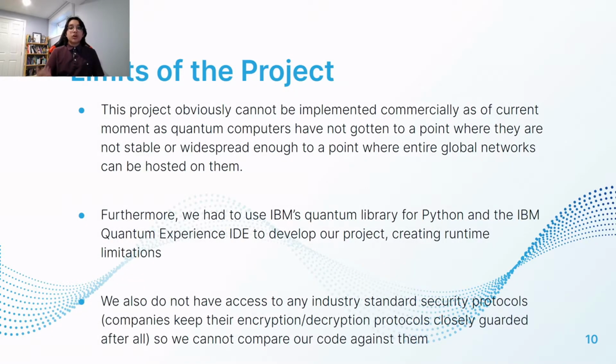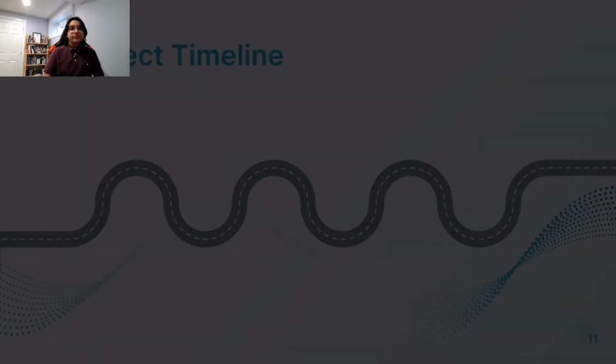So some of the limits of this project include that the project obviously can't be implemented commercially due to the fact that quantum computers nowadays are not stable or widespread enough to the point where we can create entire global networks that revolve around them. Additionally, we, the testers, did not have access to any industry standard security protocols that we could have used to test our code against, considering that companies keep their encryption and decryption protocols very safe so that none of their information gets leaked out into the public.